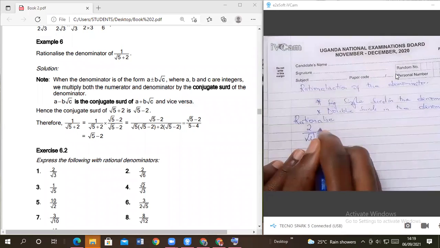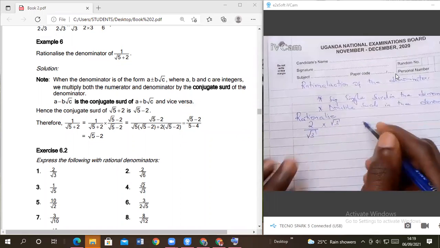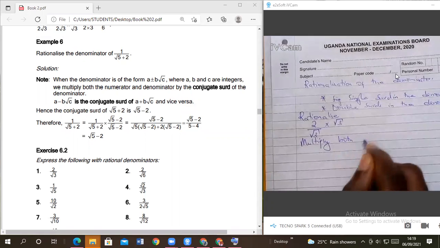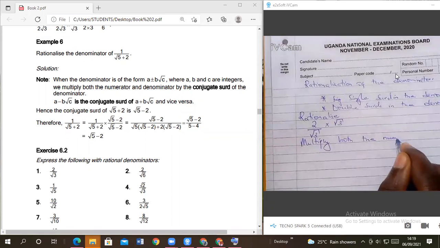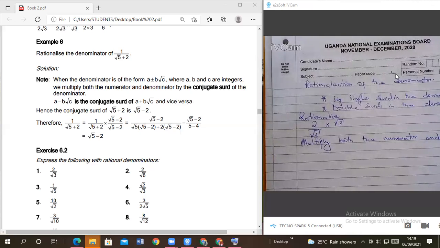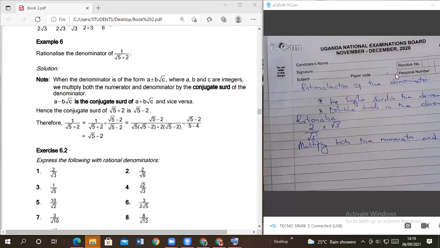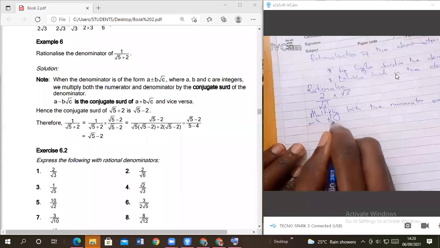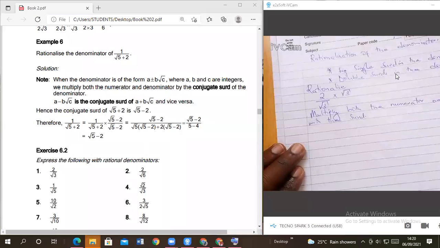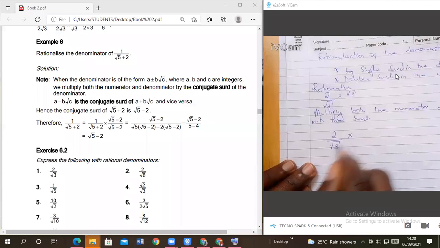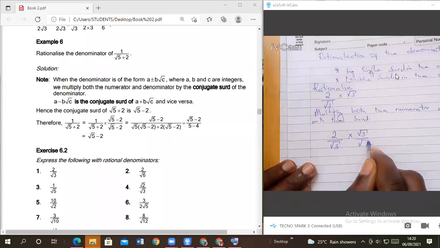So what we do is multiply both the numerator and the denominator by the surd. I have 2 over root of 3, times root of 3 over root of 3, because you want to remove the square root sign from the denominator.